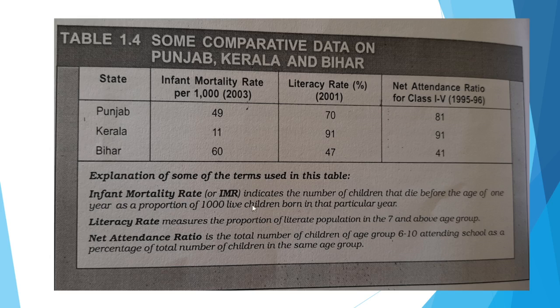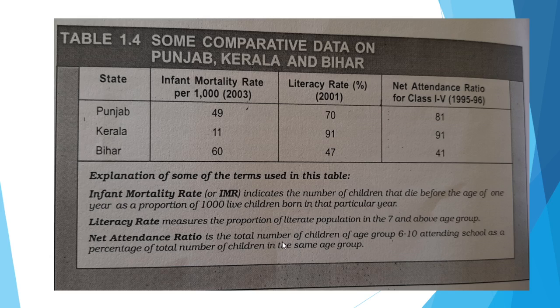Infant mortality rate indicates the number of children that die before the age of 1 year as a proportion of 1000 live births in that particular year. Literacy rate measures the proportion of literate population in the 7 and above age group, and net attendance ratio is the total number of children of age group 6 to 10 attending school as a percentage of total number of children in the same age group.